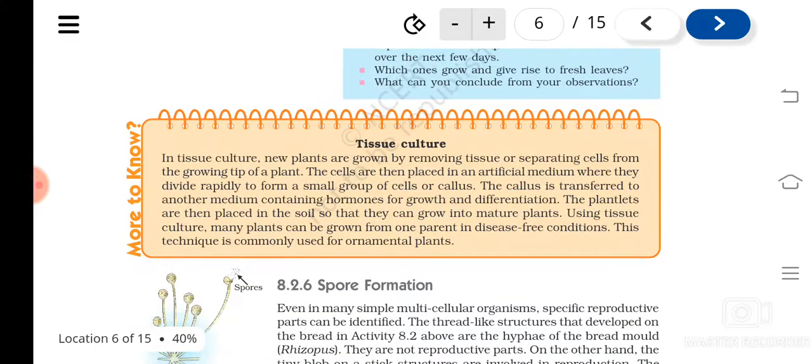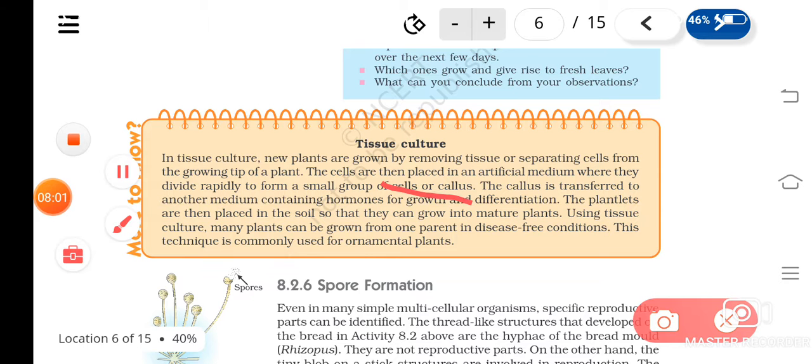About tissue culture also I have told, isn't it? From a single tissue a number of plants can be produced by this method. For that, we have to place the plant part or tissue, a very small part is enough, in an artificial medium, and it grows into a mass of cells. What is it known as? Callus. A mass of cells called callus will be formed, and then the callus will be transferred to another medium containing hormones for growth and differentiation. Understood? So callus is just a group of cells.